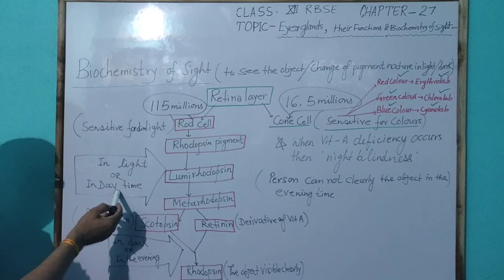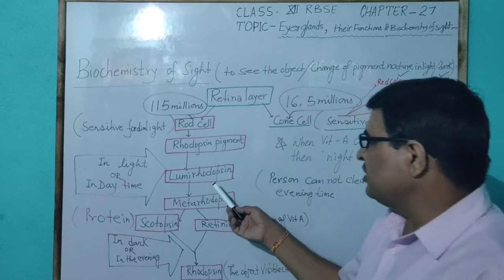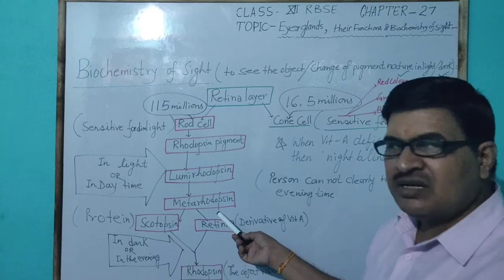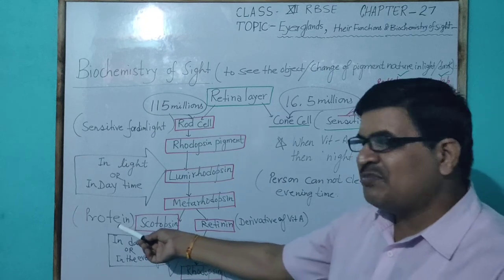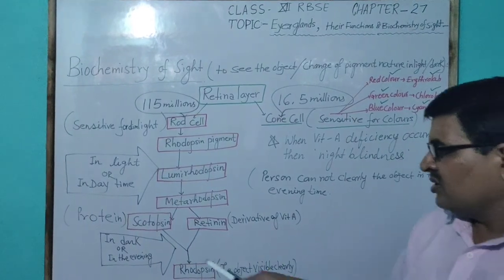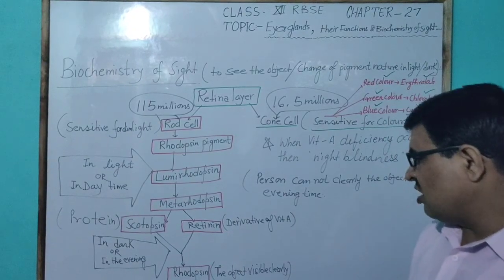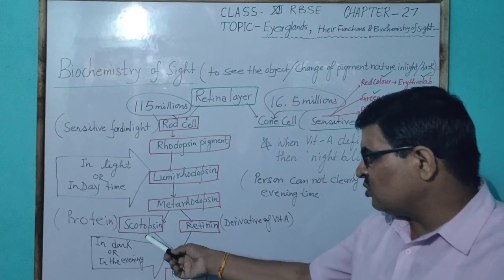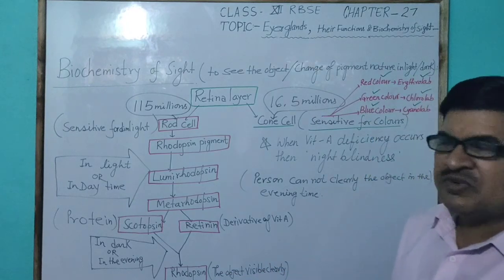In light or daytime, this rhodopsin pigment changes into lumirhodopsin. Later on, lumirhodopsin changes into metarhodopsin, and in the light it breaks into scotopsin, a type of protein, and retinine, a derivative of vitamin A. In the dark, the scotopsin and retinine combine again to make rhodopsin, and then the object is visible clearly. So in the dark, the combination of scotopsin and retinine takes place in the synthesis of rhodopsin pigment.